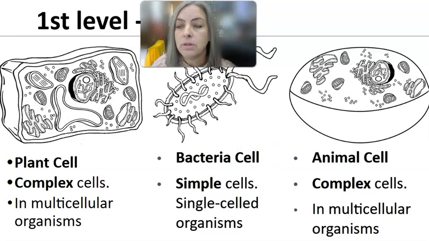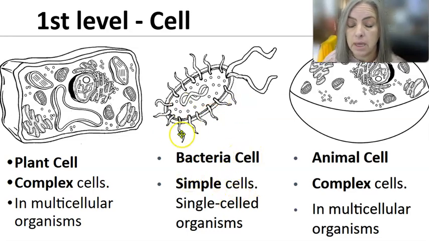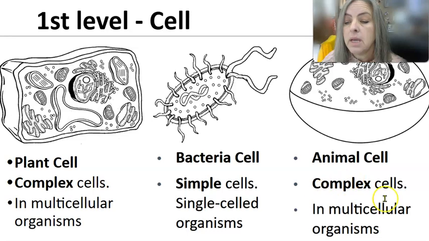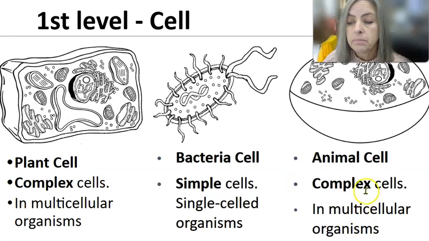So let's look at this first level. The first level of biological organization is the cellular level. We've talked a lot about that. We have plant cells, which can be complex cells, right? And they exist in multicellular organisms. They have chloroplasts and cell walls, and they exist in plants. We have bacterial cells. Bacterial cells are generally simple cells. They generally belong to single-celled organisms, and they just kind of work alone. And then we have animal cells, which are also complex cells and exist in multicellular organisms. No chloroplasts, no cell walls, and you'll find these in humans, dogs, cats, reptiles, fish, whatever. Okay, that's our first level.